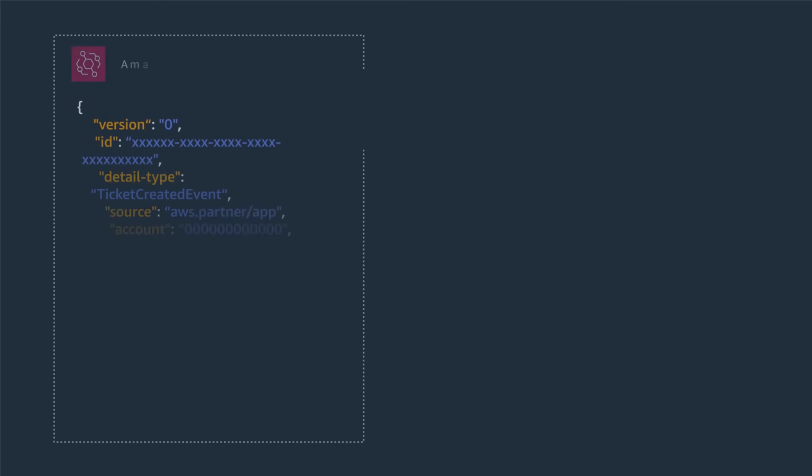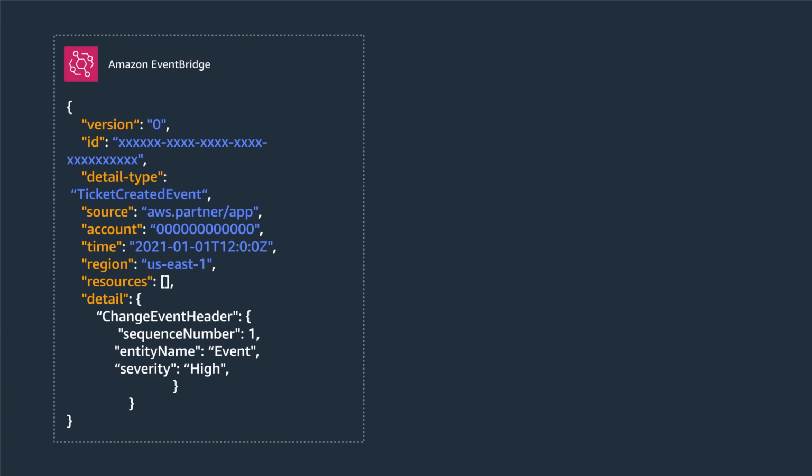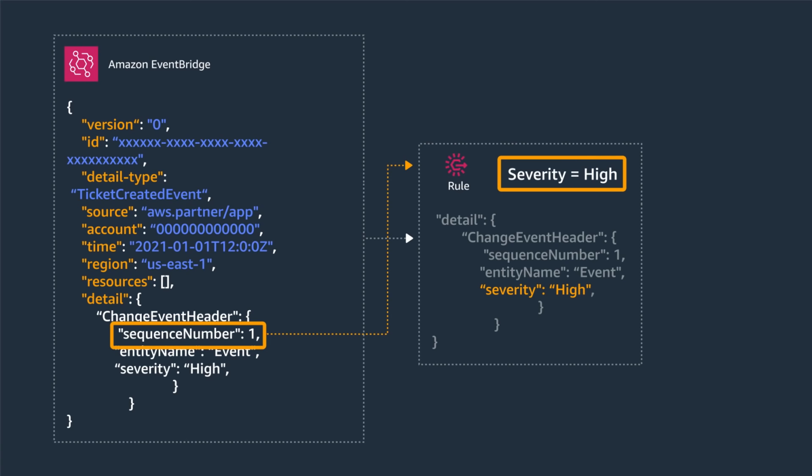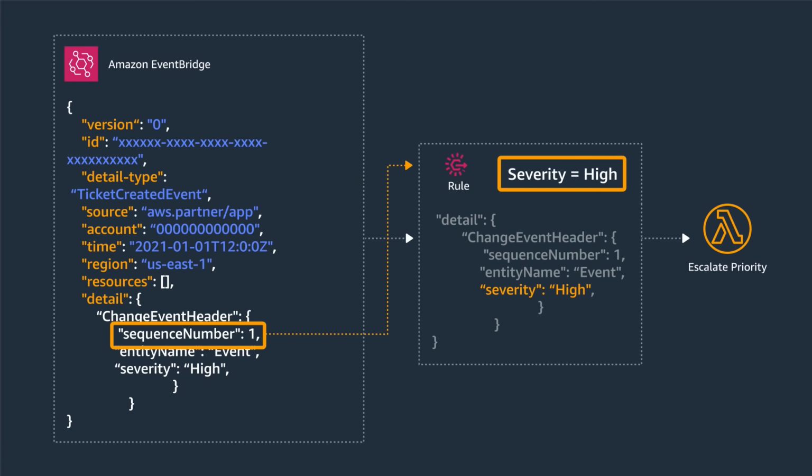Events use a specific JSON structure. All events have the same top-level fields like event source, timestamp, and region, followed by a detail field, which is the body of the event. Once these events are published to an event bus, you set up rules that match something in the event. Then you can route the event to a number of AWS services as targets for processing. You can also have multiple event producers sending different events to a single event bus, and simply use rules to route those different events to the appropriate targets.